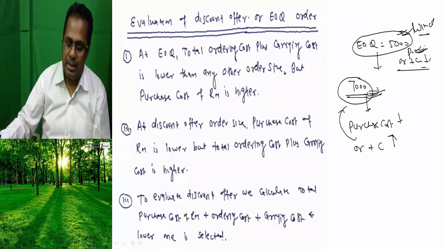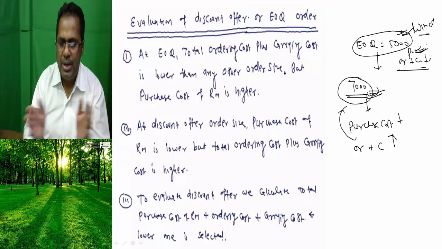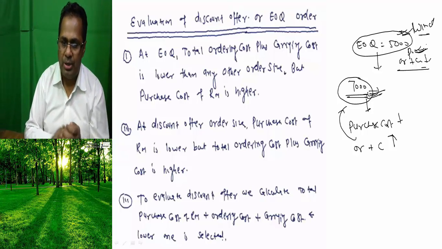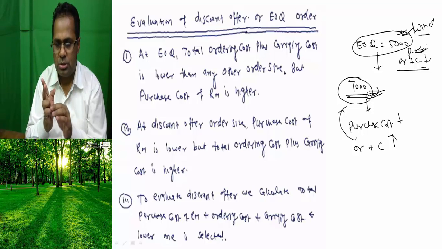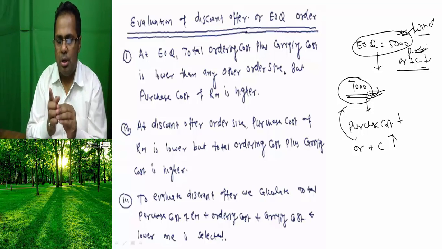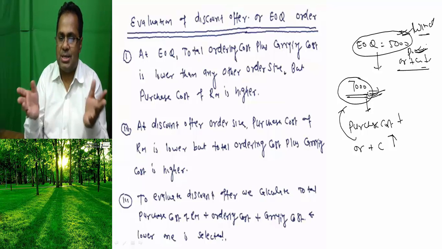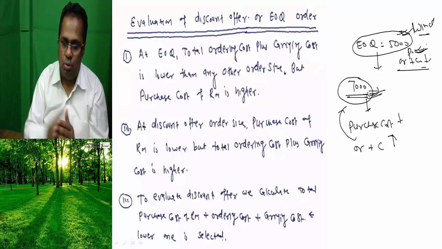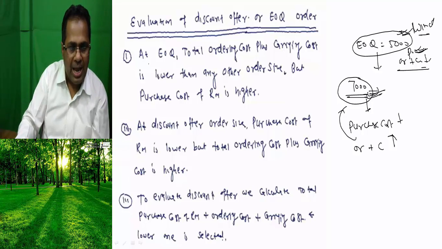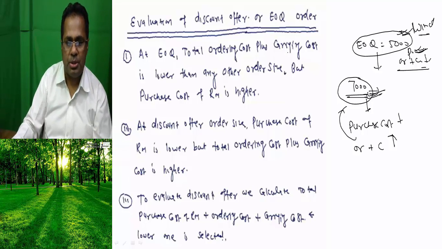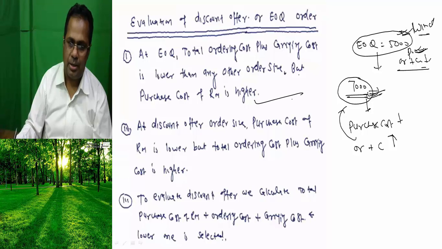So in this way, what we have to evaluate, we have to calculate three costs: purchase cost, and ordering cost plus carrying cost at EOQ and at the discount offer size. Whichever is lower is accepted. Look at it. At EOQ, total ordering cost plus carrying cost is lower than any other order size, but purchase cost of raw material is high.